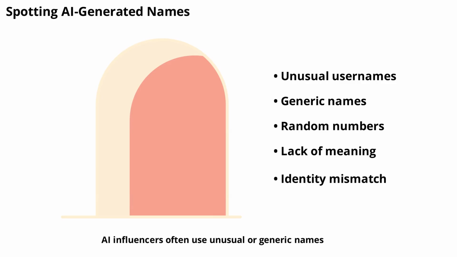AI influencers often use unusual or generic names. Their usernames might include random numbers, generic words, or lack personal meaning. Real influencers usually have names tied to their identity or brand. If the name seems odd or doesn't match the content, it could be AI-generated. Paying attention to naming conventions is another clue in your investigation.